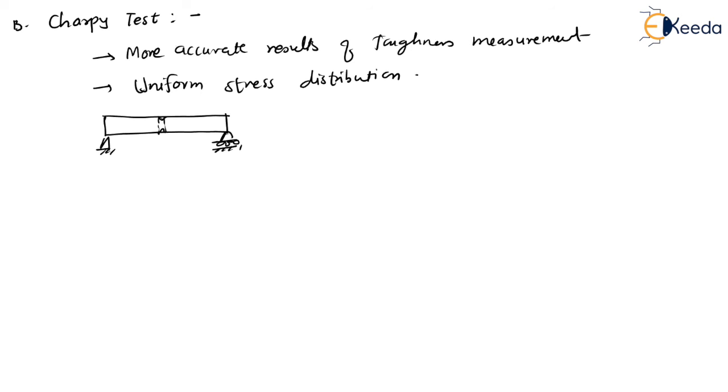Why did I tell you this? Because ductile material does not fail, instead it undergoes bending. That is the reason why, dear students, the impact test methods are not useful to measure the toughness of ductile materials.